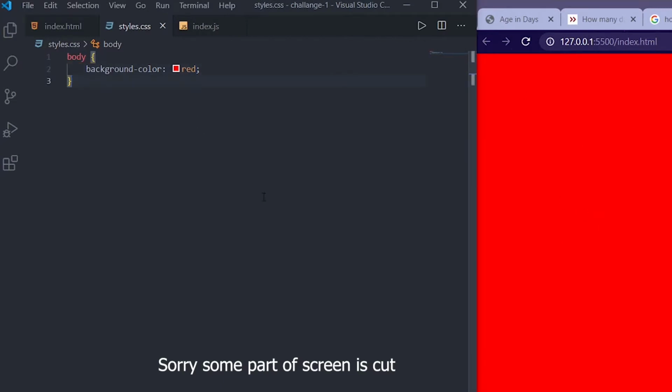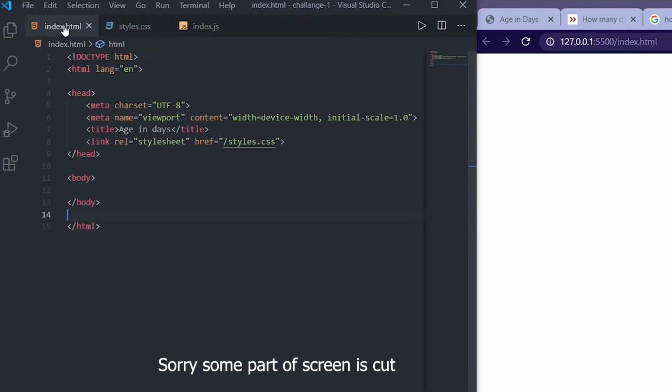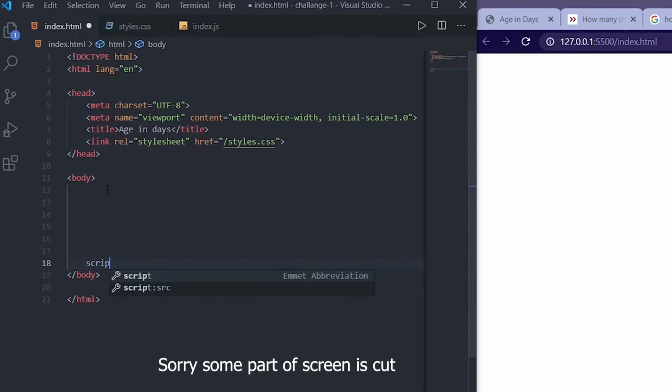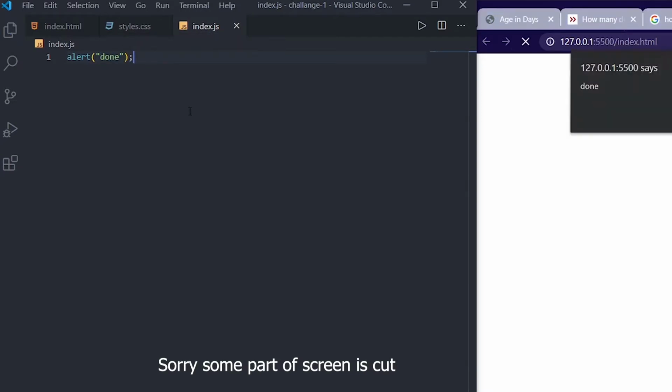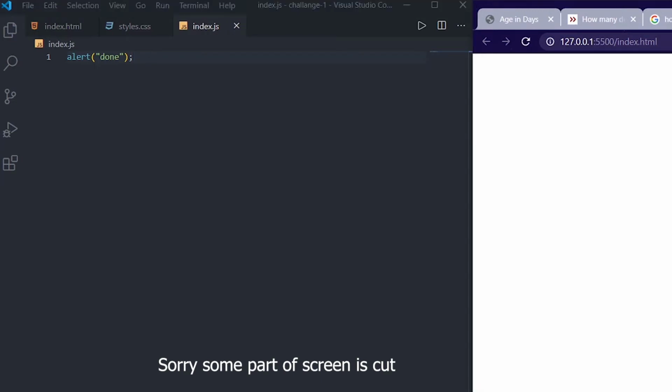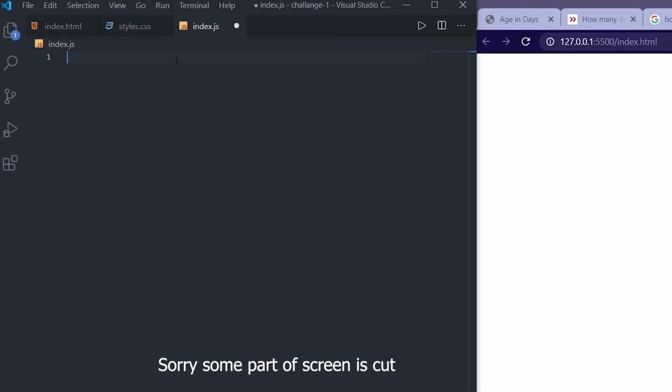Now everything is set up with the CSS, and let us also bind the JavaScript file with our HTML file. We always bind our JavaScript file in the body. So let me write script src, and the source is index.js. To check this, I will give an alert saying anything, like done, and when I run this, done. So this is also done here. I will remove this and save again.